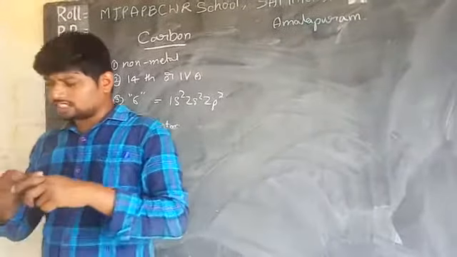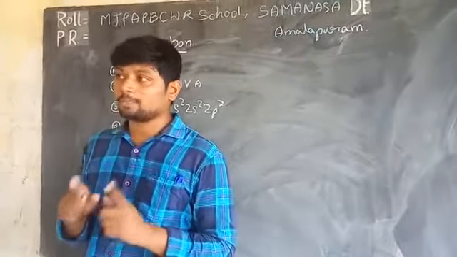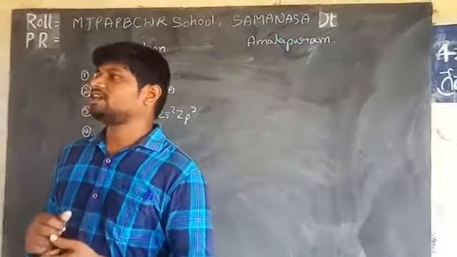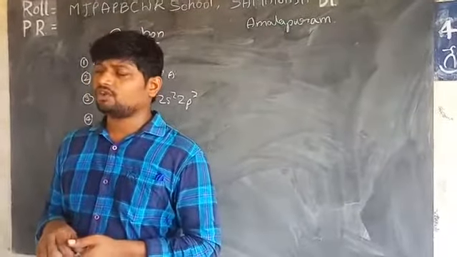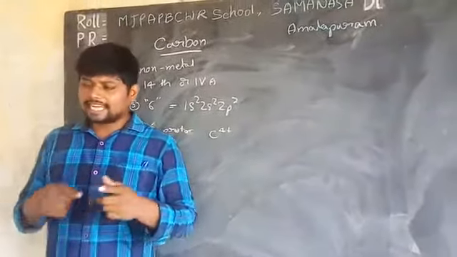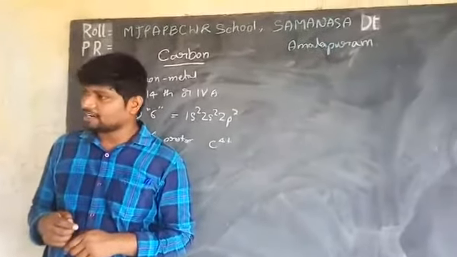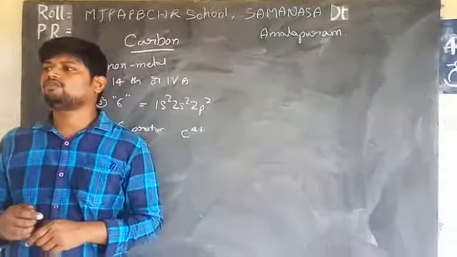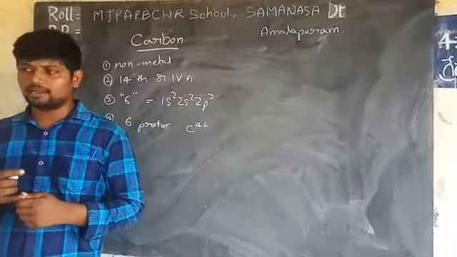If carbon loses 4 electrons from the outer shell, it has to form C4 plus ions. This needs a huge amount of energy which is not available normally. Therefore, C4 plus formation also is a remote possibility. Carbon has to satisfy its tetravalency by sharing electrons with other atoms. It has to form 4 covalent bonds, either with its own atoms or atoms of other elements.